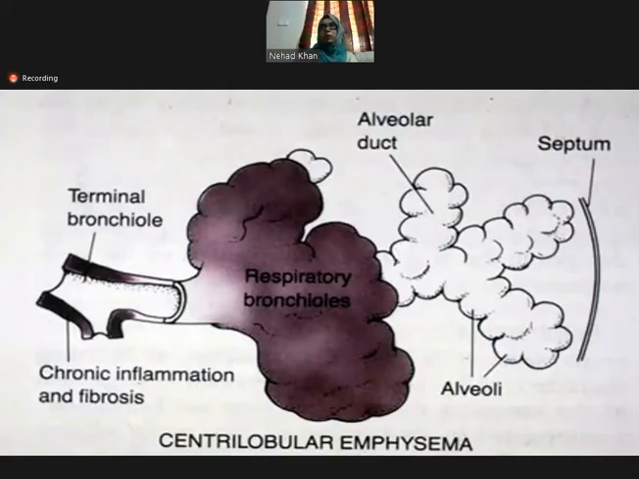Now, this picture will clear it up for you that this is the acini. And the structures which are part of the acini are the respiratory bronchioles, the alveolar ducts, and the alveoli. So when we are talking about the centrilobular or the proximal emphysema, we are talking about the proximal part of the acini. So if the proximal part or the central part of the acini is involved, it is known as the centrilobular emphysema. Got it?